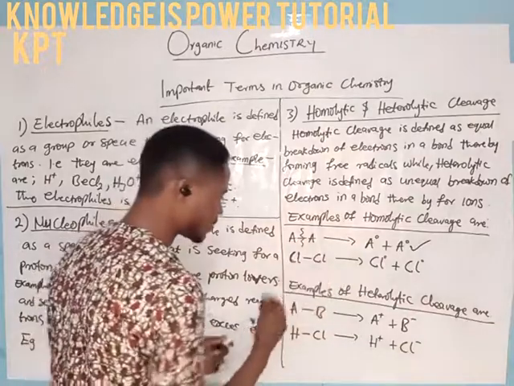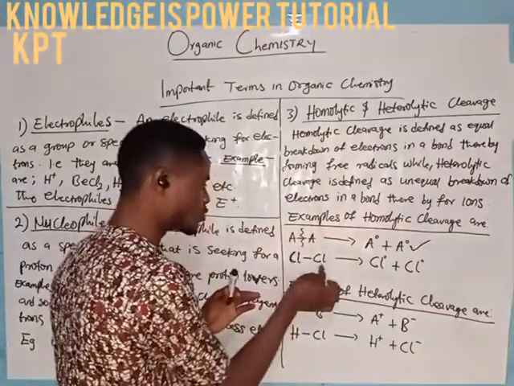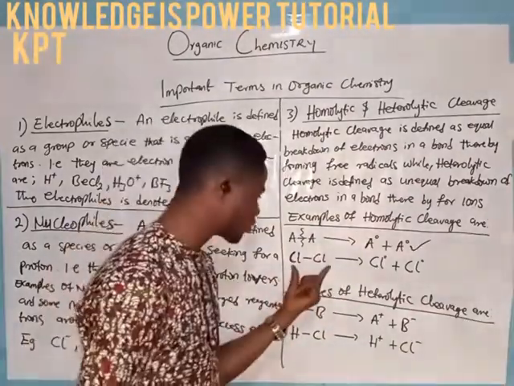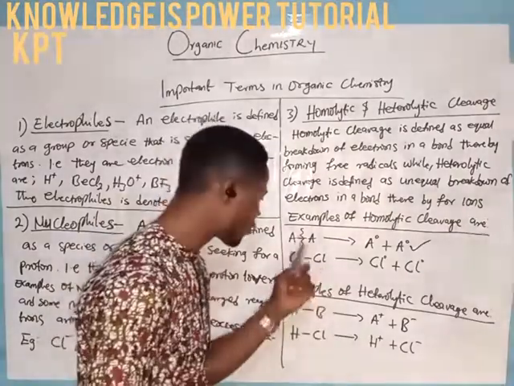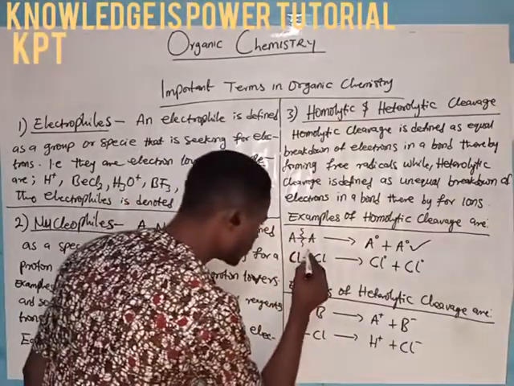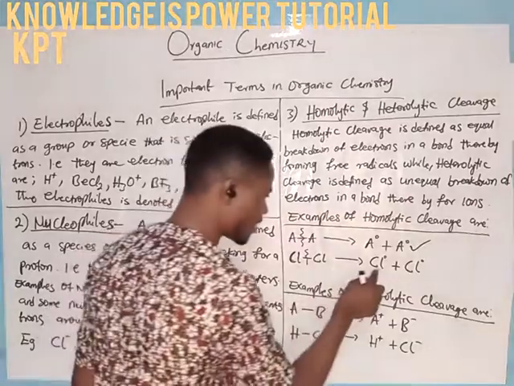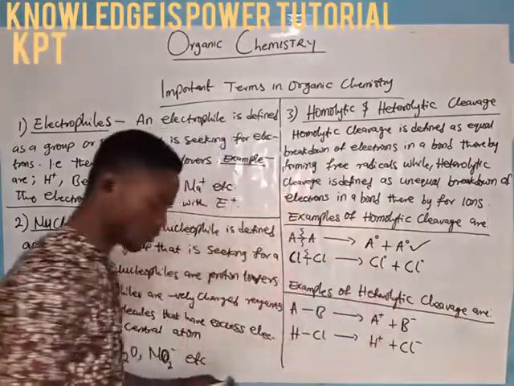Now, in this case, this is a situation whereby a chlorine atom bonds with another chlorine atom. In this case, I have a chlorine molecule. If this chlorine molecule is to be broken, it will be broken homolytically, such that I am going to have two free radicals of chlorine.